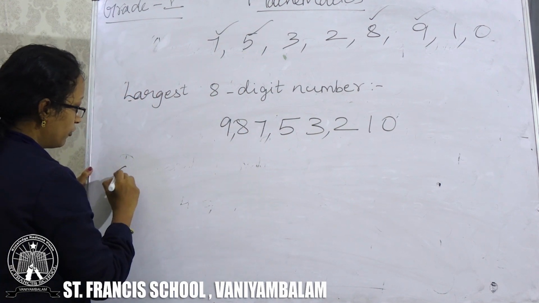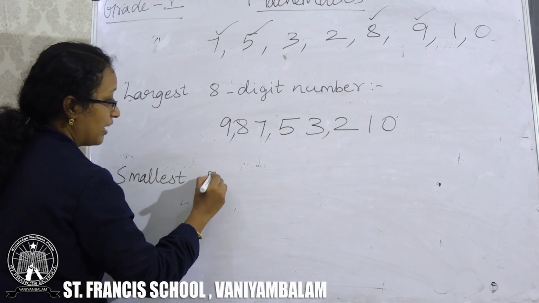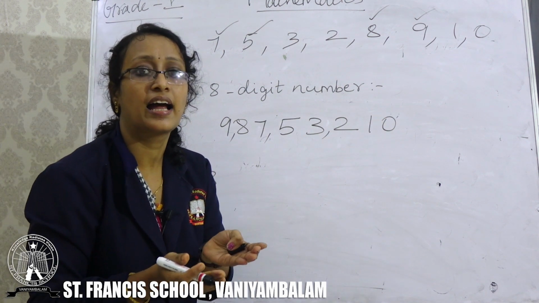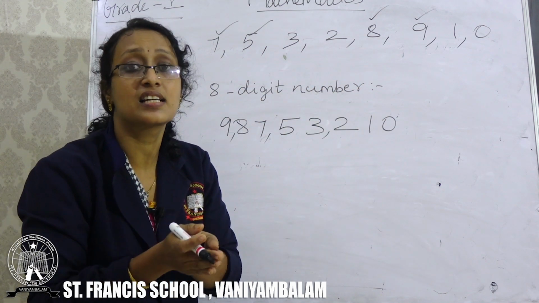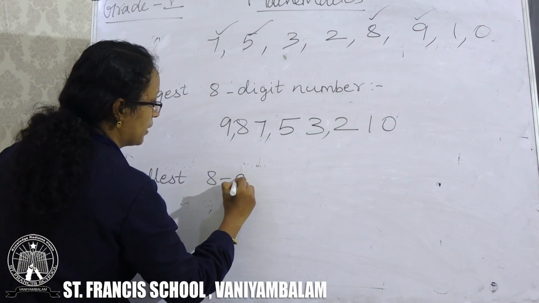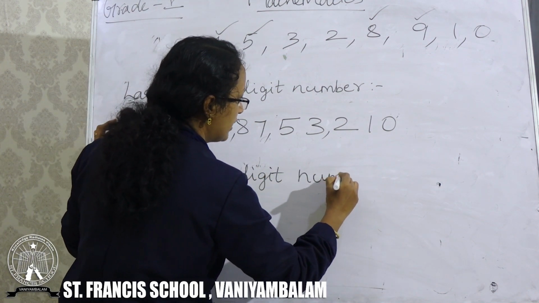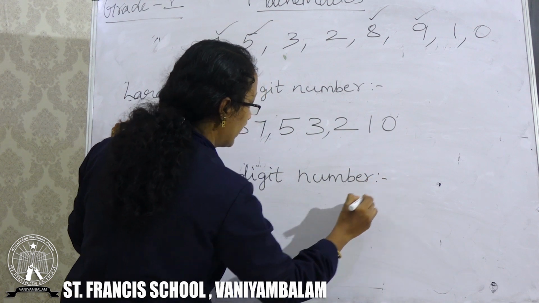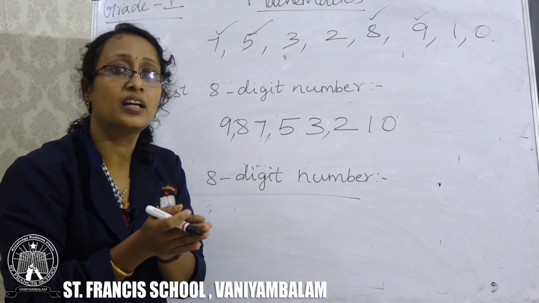How will you form the smallest 8-digit number? We have 8 digits in our hand. Using those 8 digits, you have to find the largest and smallest 8-digit number. You know how to find the largest. Now we are going to find the smallest.